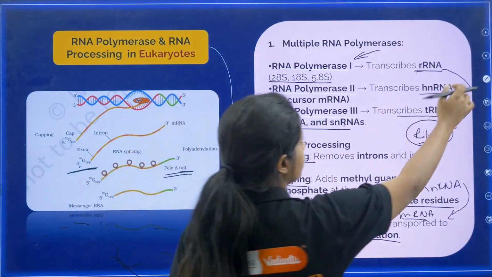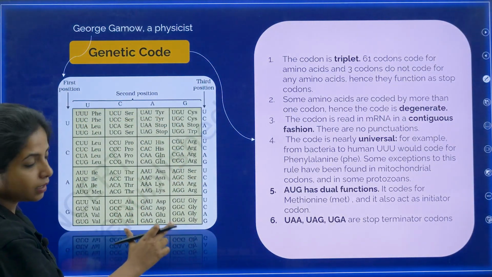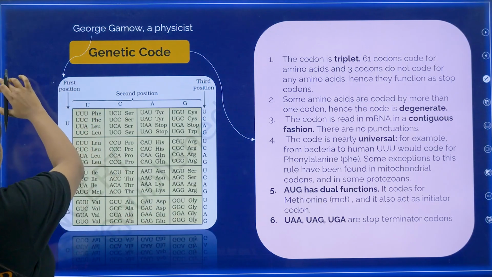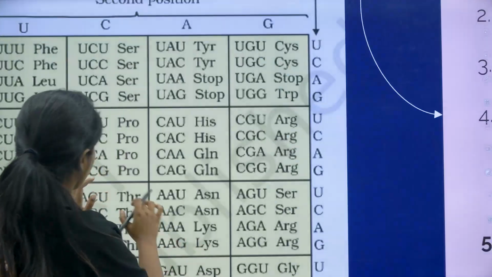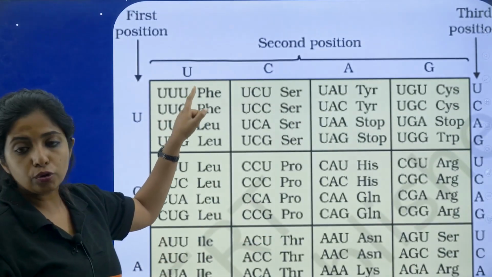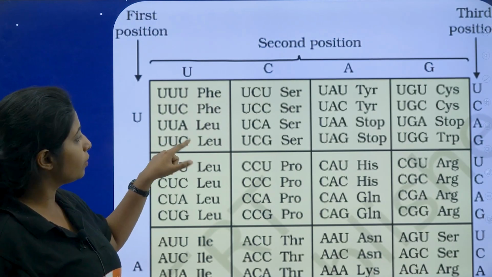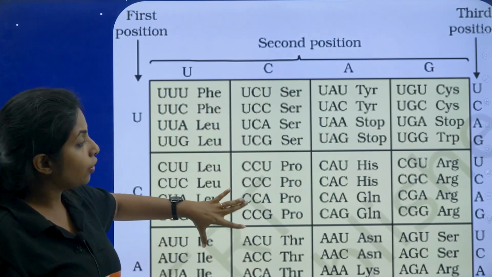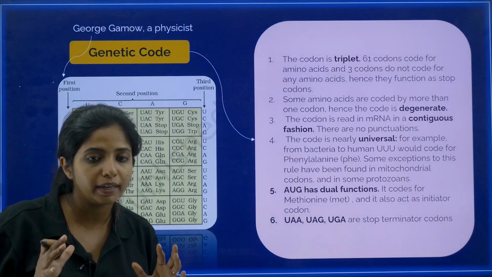So over here you see, you have these many genetic codes, my dear children. If it came to this direction, it would have been really great, but it's not coming. And if you see, UUU for phenylalanine, UUC for phenylalanine, UUA for leucine, UUG for leucine, and things like that. For all 20 amino acids, we have codes, my dear children.